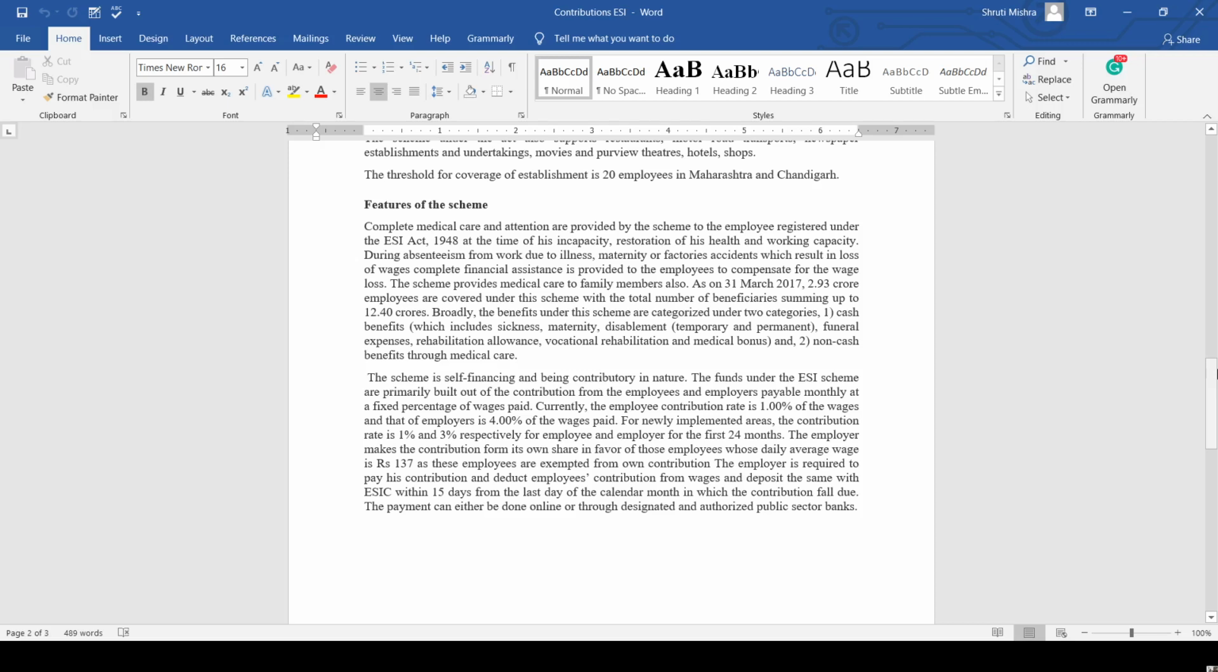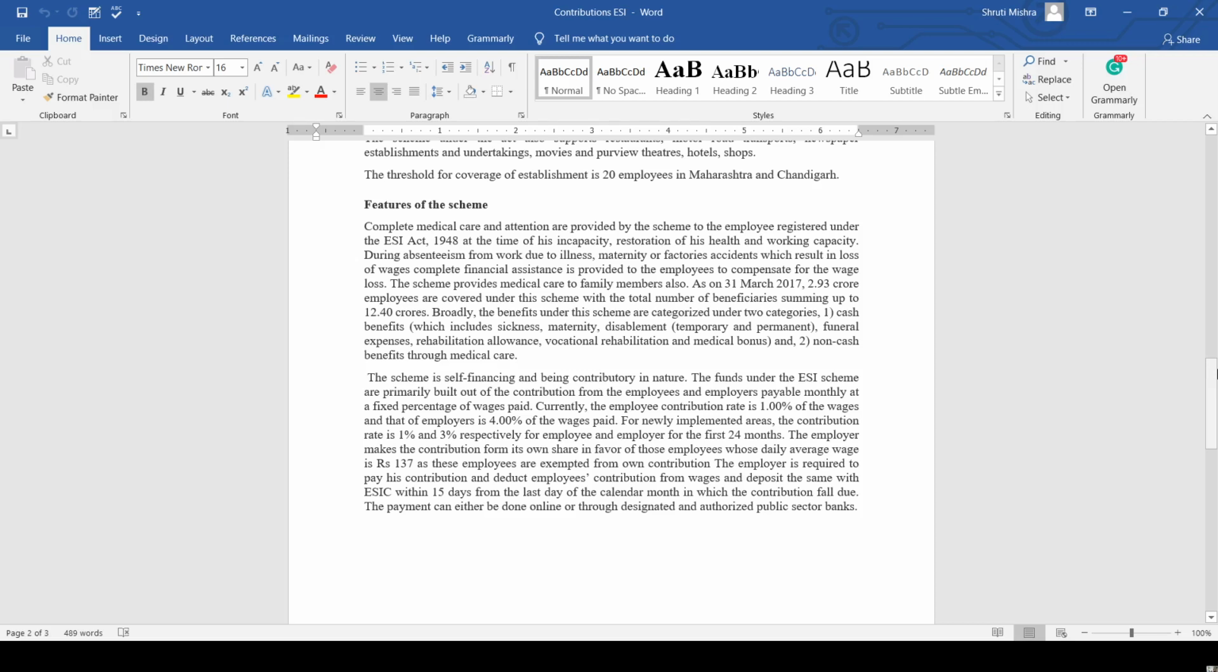As on 31st March 2017, 2.93 crore employees are covered under this scheme, with the total number of beneficiaries summing up to 12.40 crore. Now, broadly, the benefits under this scheme are categorized in two parts. The first one is the cash benefits, which include sickness, maternity, disablement. Disablement can be temporary or permanent.